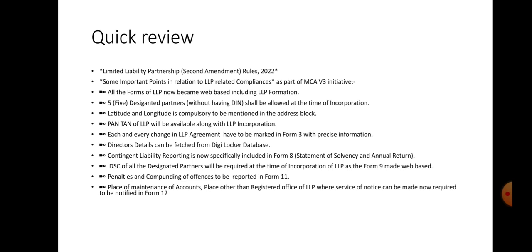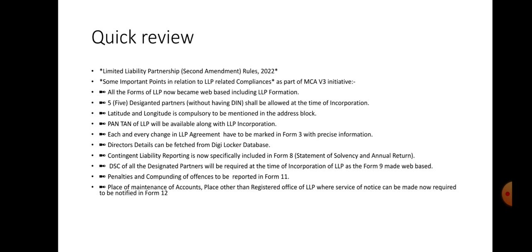Director details can be fetched from the DigiLocker database, and contingent liability reporting is now specifically included in Form 8. This is the statement of solvency and annual return, and DSC of all the designated partners will be required at the time of incorporation of the LLP, as Form 9 is made web-based.